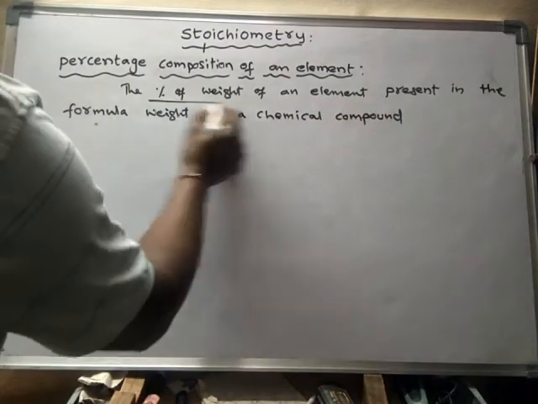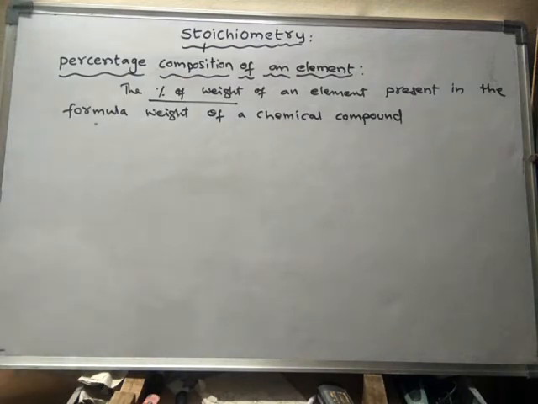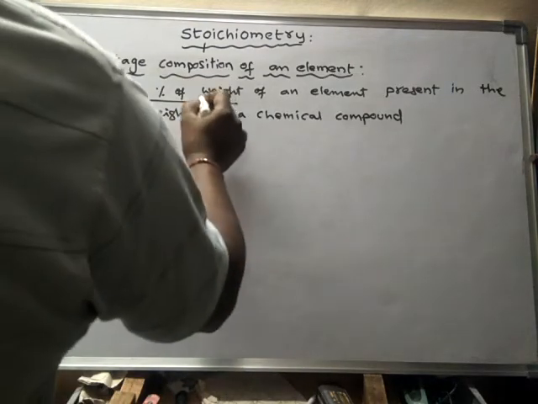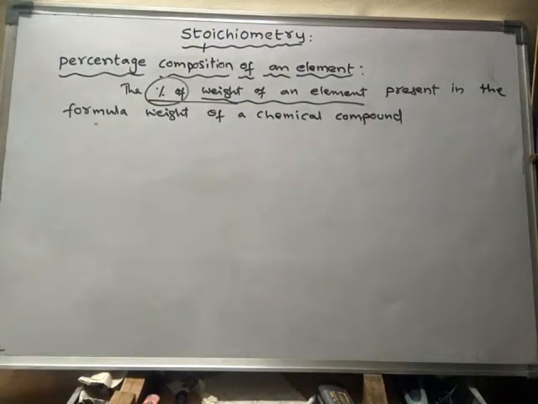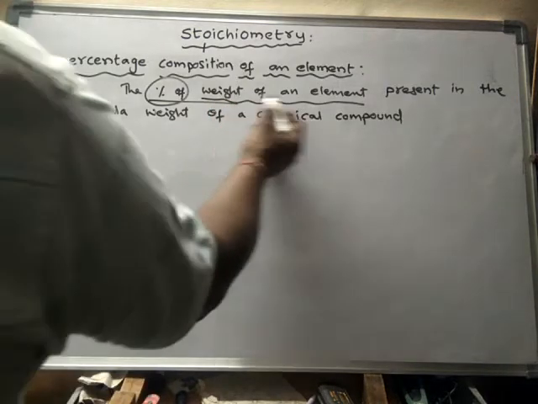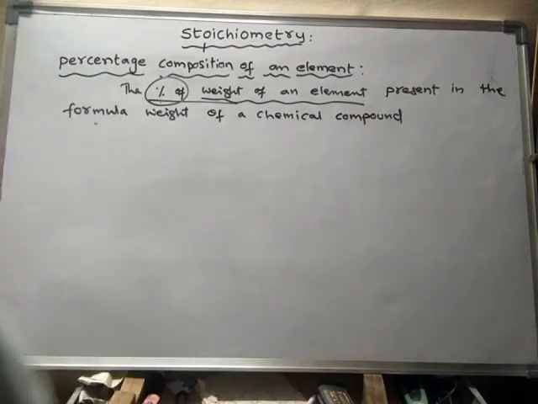If you take the weight of an element which is present in the formula weight of a given chemical compound in percentages, then it is said to be percentage composition.